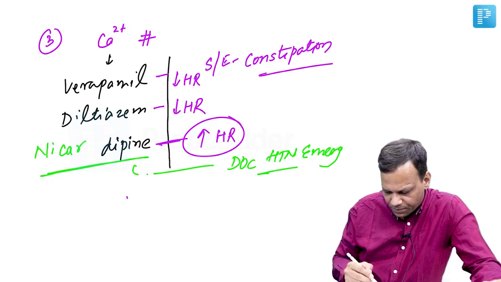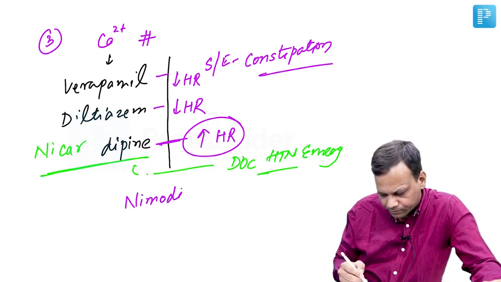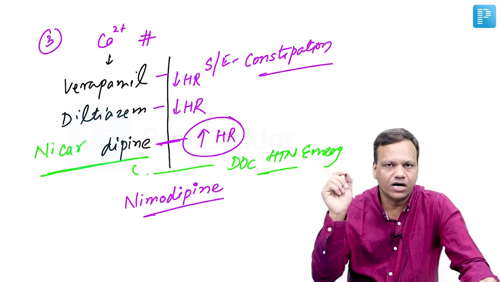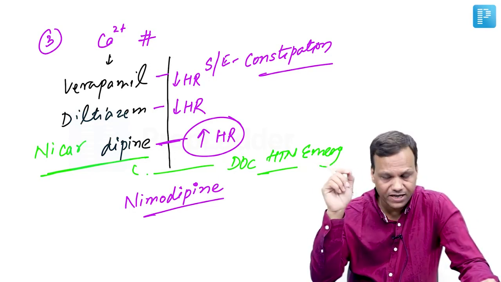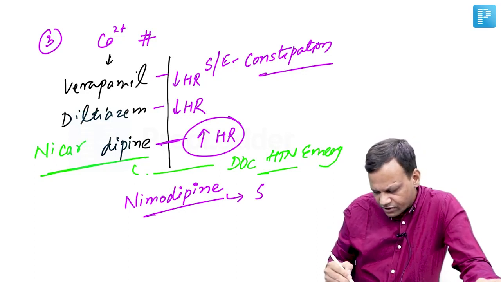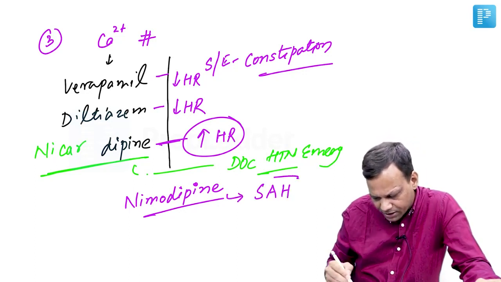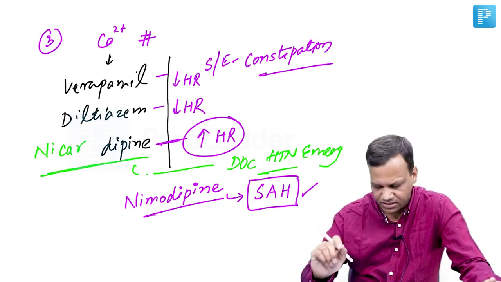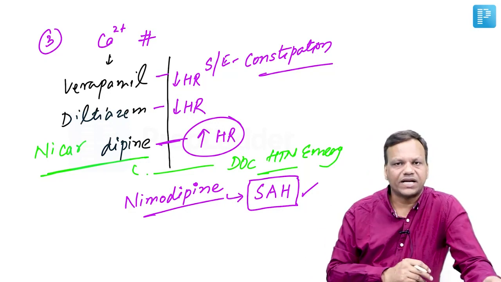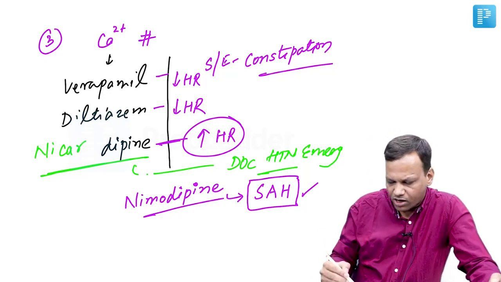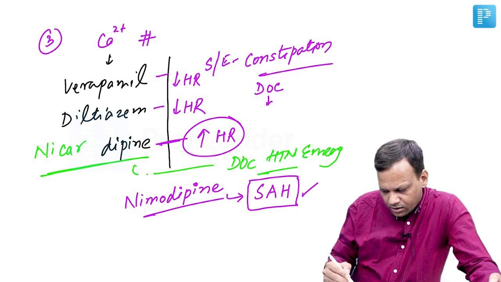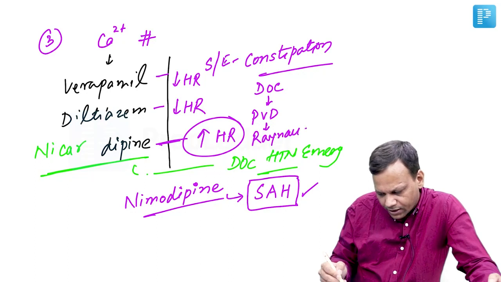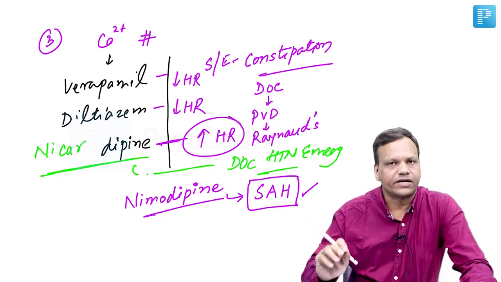Okay, there is one more dipine called nimodipine. Nimodipine is a cerebroselective calcium channel blocker. It mainly dilates blood vessels in the brain. So it is used to reverse the vasospasm in subarachnoid hemorrhage. This is a commonly asked question: which calcium channel blocker is used in subarachnoid hemorrhage? It is nimodipine. Now, apart from hypertension, calcium channel blockers are the drug of choice for the peripheral vascular disease called Raynaud's disease.